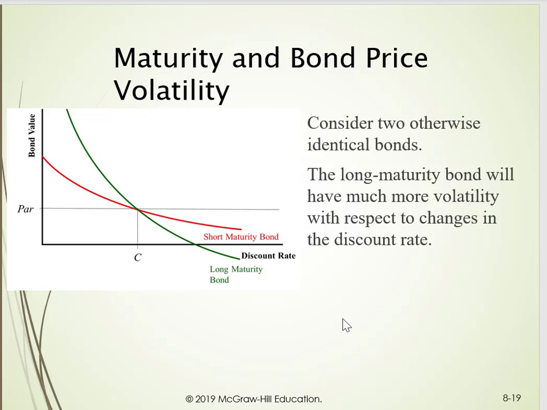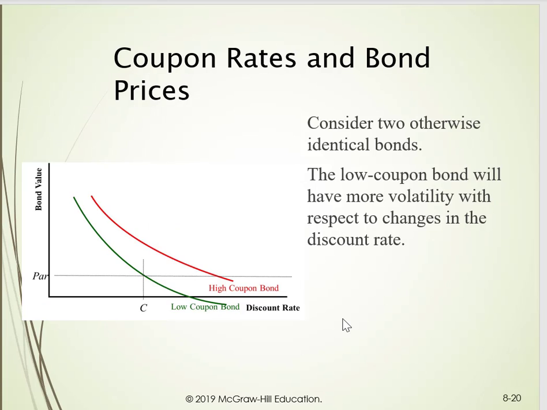Again, from here you can see that the slope of the curve reflects that the long-term bonds are going to be a lot more sensitive when interest rates change than the short-term bonds. Likewise with coupons. So you see that a low coupon bond is going to be more sensitive and more volatile than the high coupon bond. The efficient markets hypothesis states that securities with equivalent risk should have the same expected return.